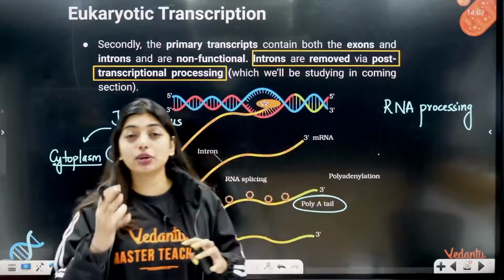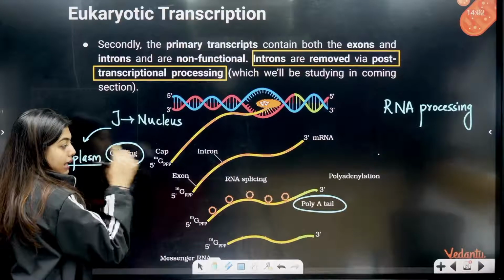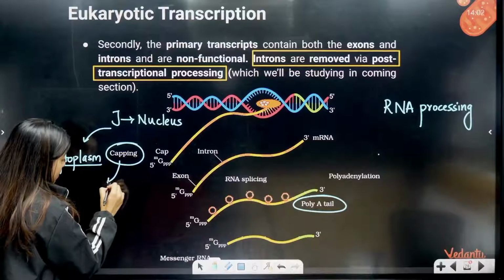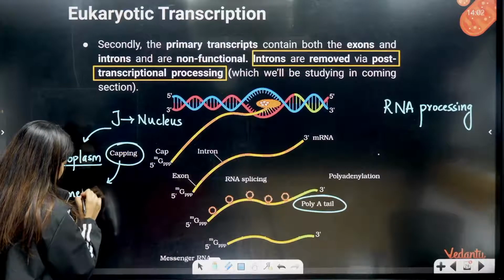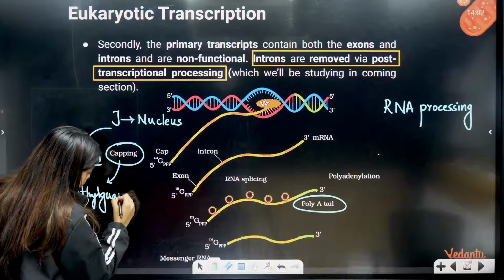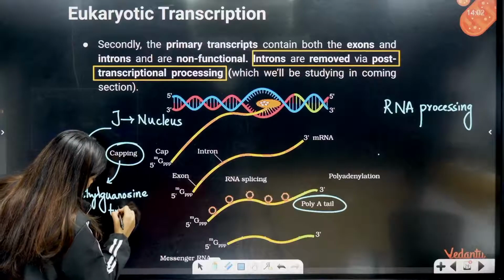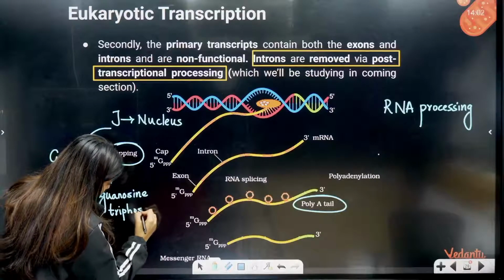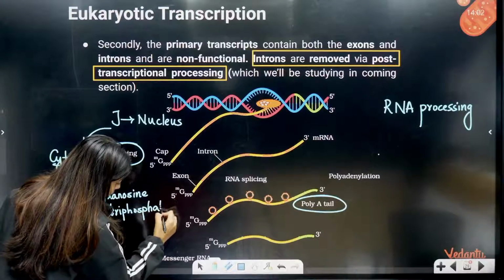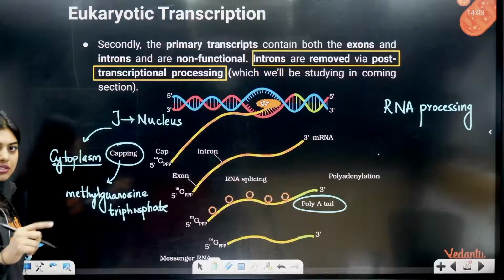Now an MCQ that can come in KCET is: capping is done with what and tailing is done with what? Students, capping is done with methyl guanosine triphosphate. That is what you see here, GPPP. Triphosphate means 3 phosphates are there.